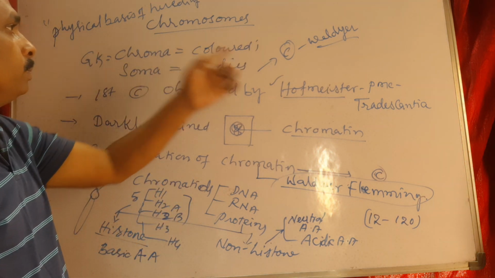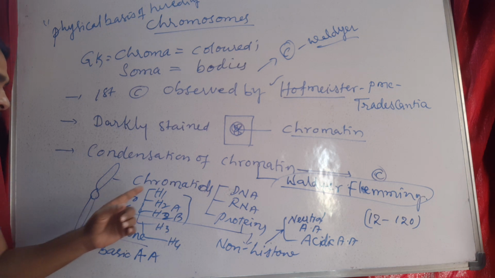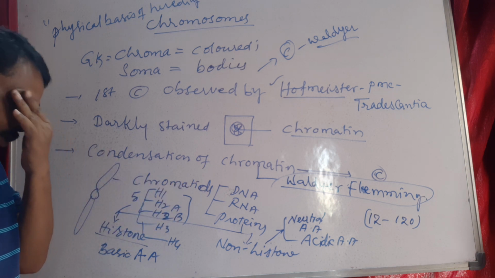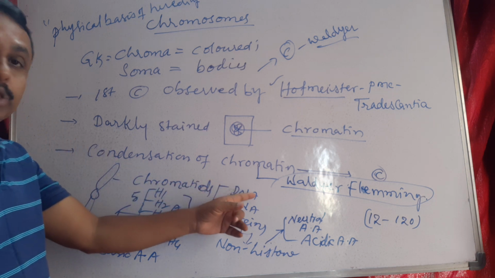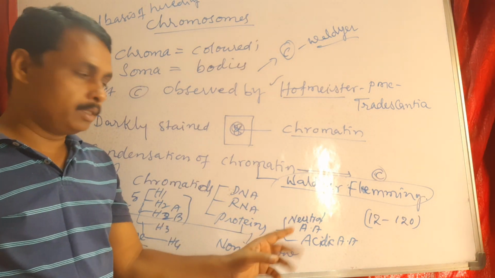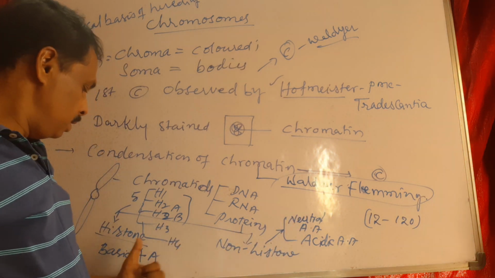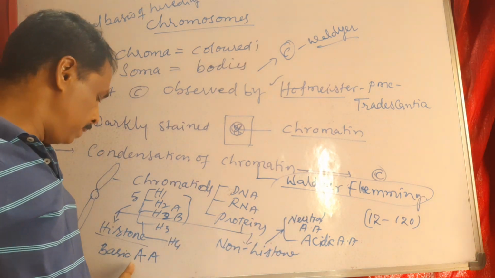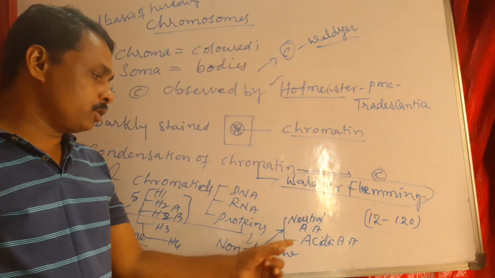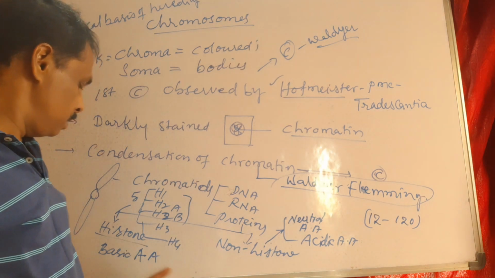This chromosome contains two chromatids, each composed of DNA, RNA, and proteins. There are two types of proteins: histone proteins, made of basic amino acids, and non-histone proteins, made of neutral and acidic amino acids.